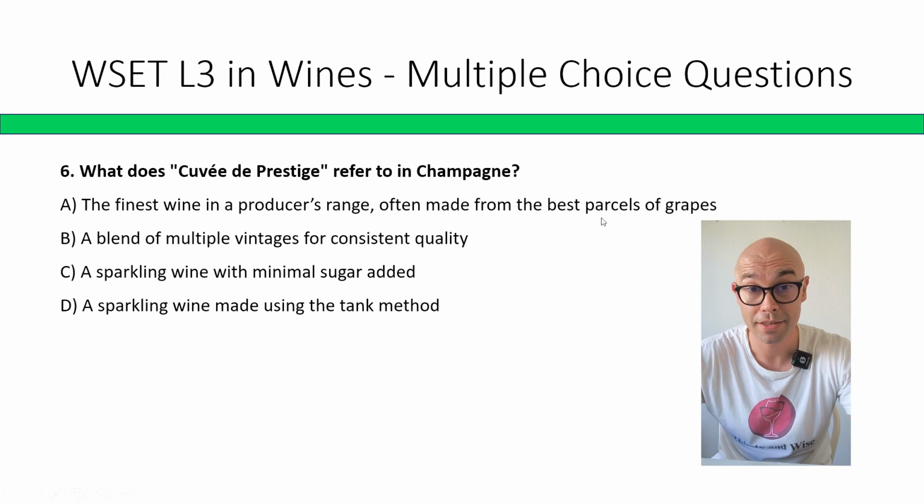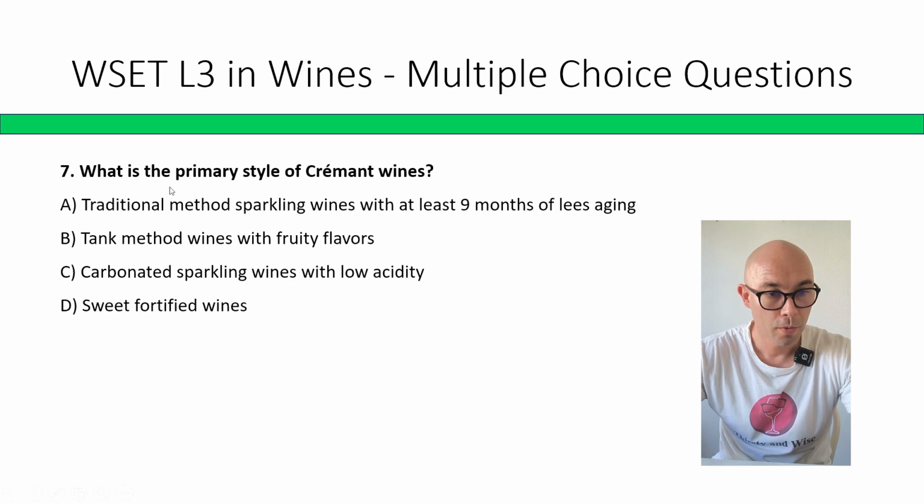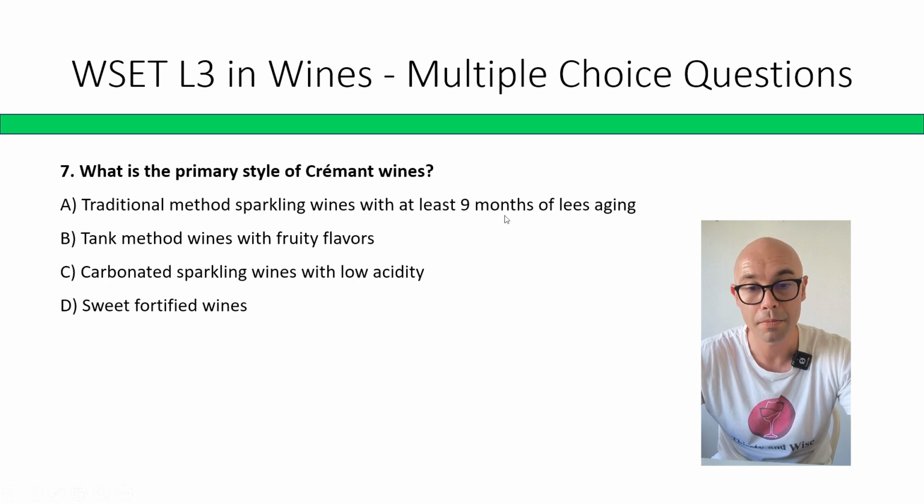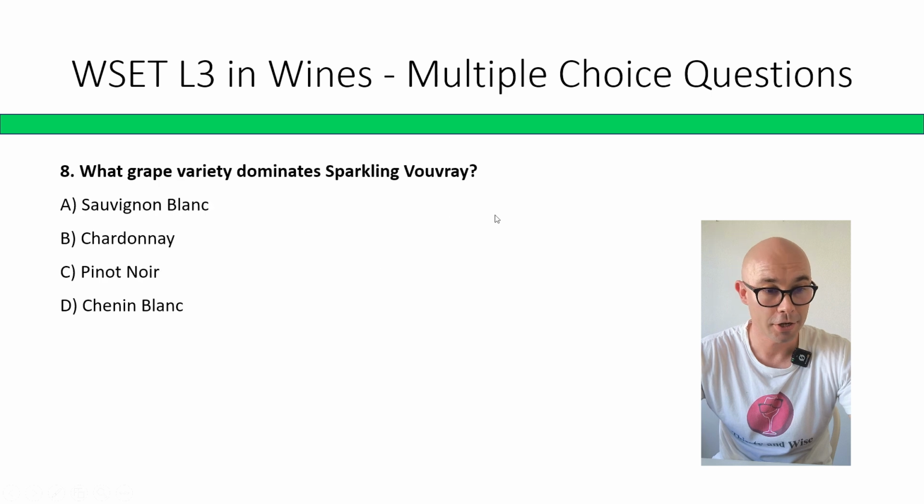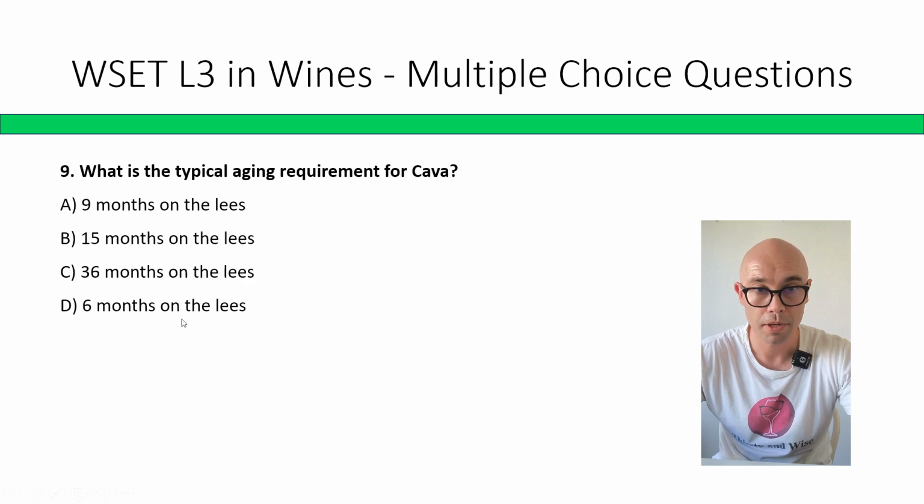What is the primary style of Cremant wines? A traditional method sparkling wine with at least 9 months of lees aging; tank method with fruity flavors; carbonated sparkling wine with low acidity; sweet fortified wines. The correct answer is A, a traditional method sparkling wine with at least 9 months on lees aging. What grape variety dominates in sparkling Vouvray? Sauvignon Blanc, Chardonnay, Pinot Noir, Chenin Blanc. Correct answer is D, Chenin Blanc.